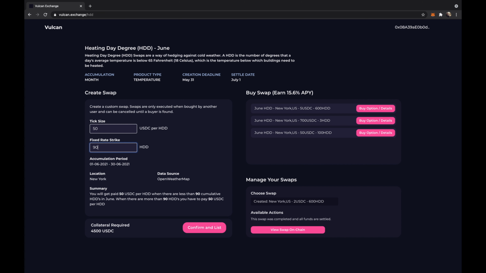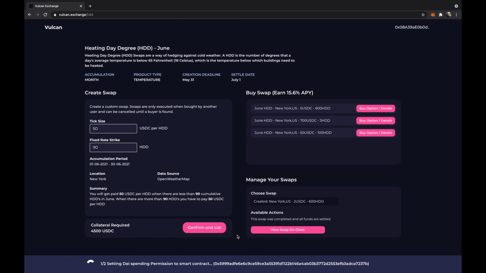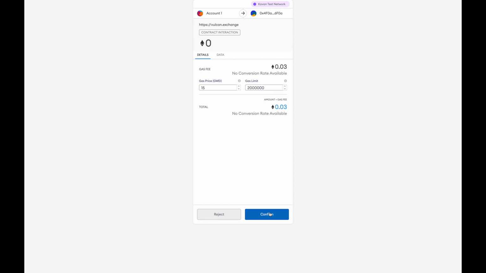Now, the creator of this swap needs to put up collateral. The collateral is basically the tick size multiplied by the fixed rate strike. This is required because we need to ensure that the user has enough funds to pay the opposite party in case he loses money.